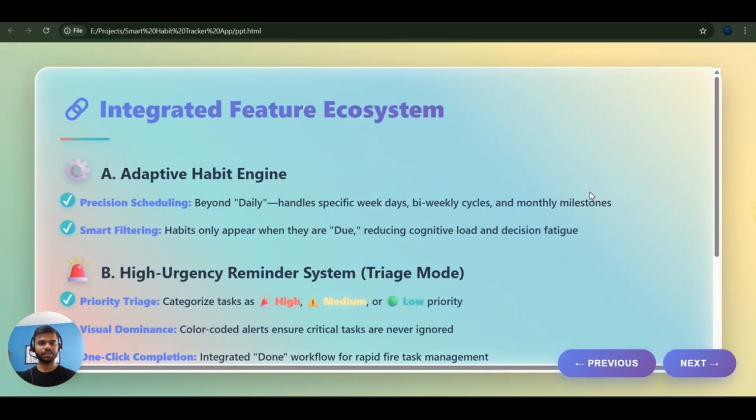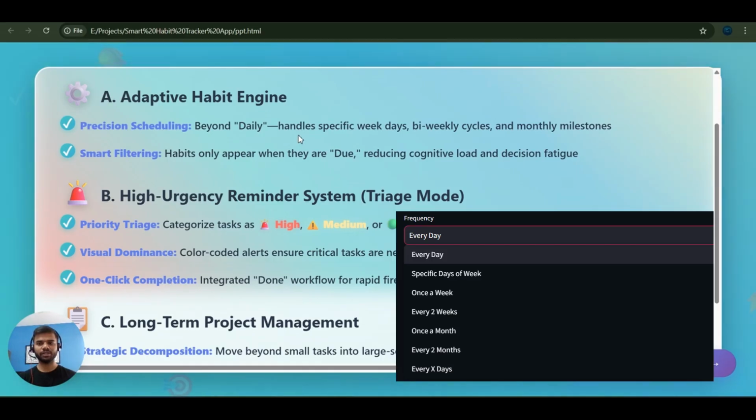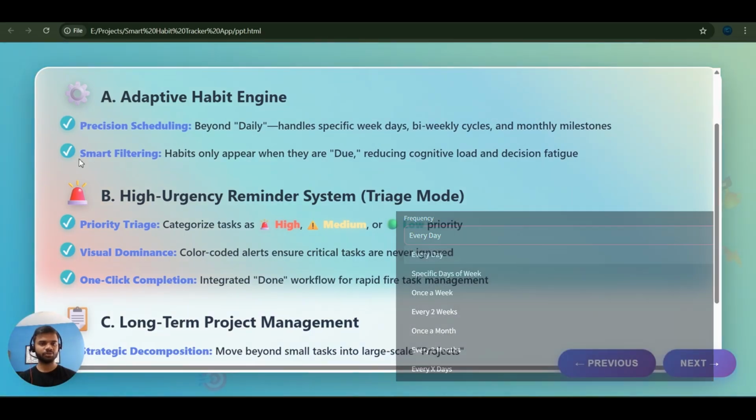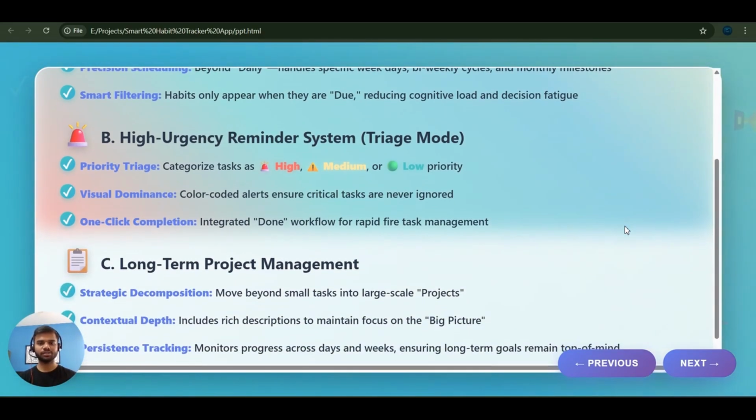Now let's see some integrated features. So first is adaptive habit engine, which is precision scheduling. Beyond daily, it handles specific weekdays, bi-weekly and monthly milestones. So I have added as many filters in the scheduling time as I can. And the next point is smart filtering, which means habits only appear when they are due, reducing cognitive load and decision fatigue. The next point is high urgency reminder system.